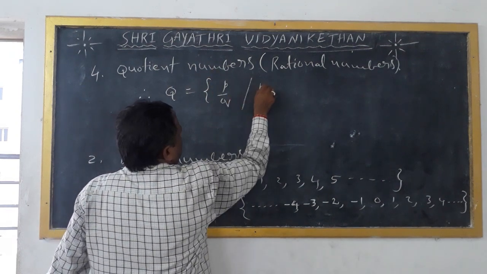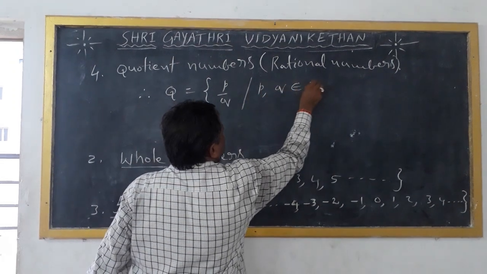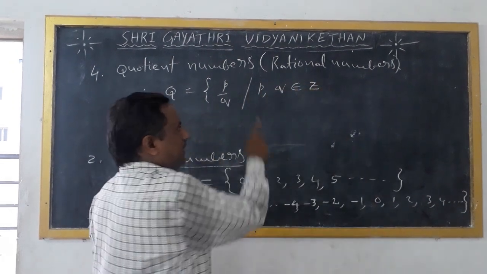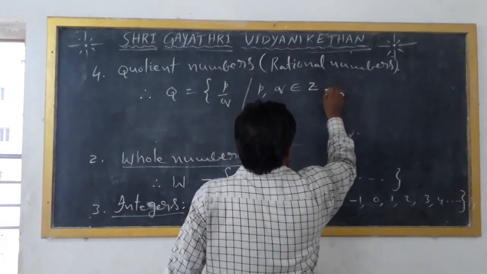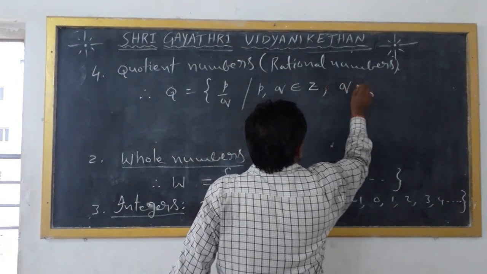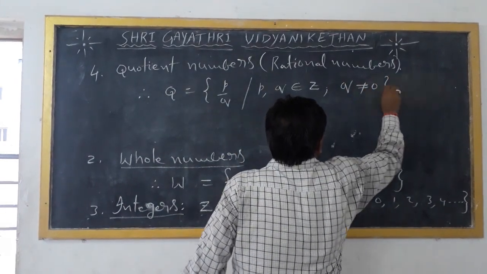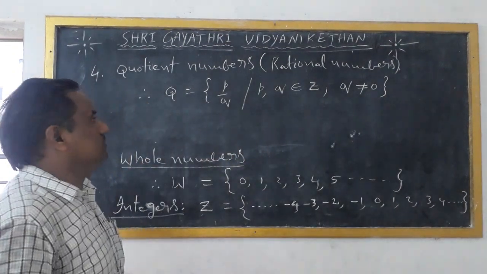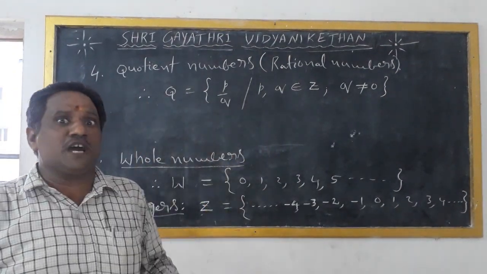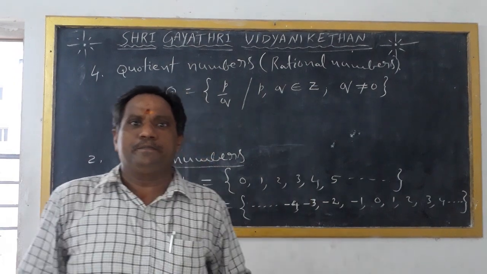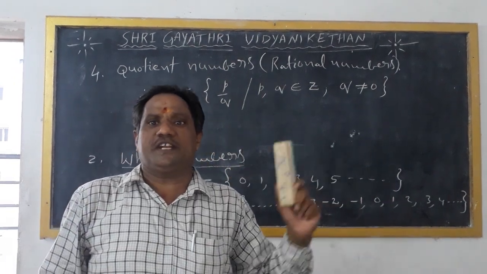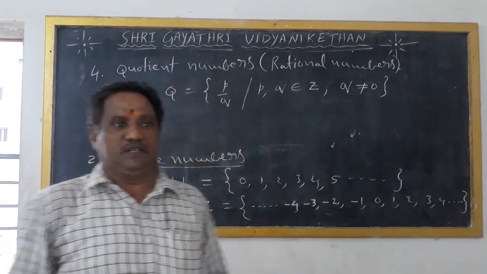such that p and q belong to Z, meaning p and q are integers, and q is not equal to 0. So the numbers in the form of p by q are called quotient numbers or rational numbers.